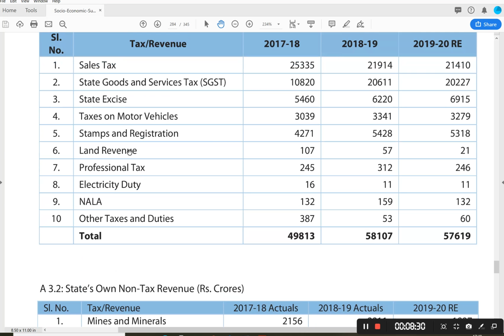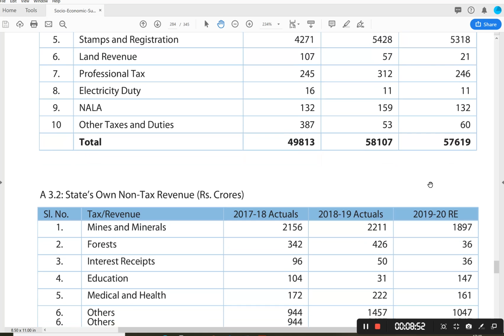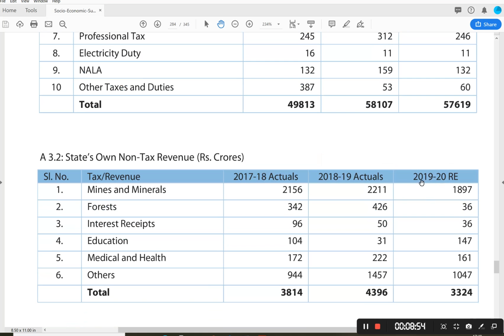At least you can write on the left hand side what all come under tax revenue, what all come under non-tax revenue, and you can roughly remember the tax revenue is around 57,000 crores, out of which sales tax and state GST contribute the lion's share, and then non-tax revenue is roughly 3,324 crores.